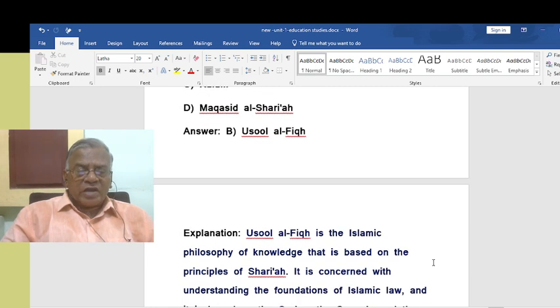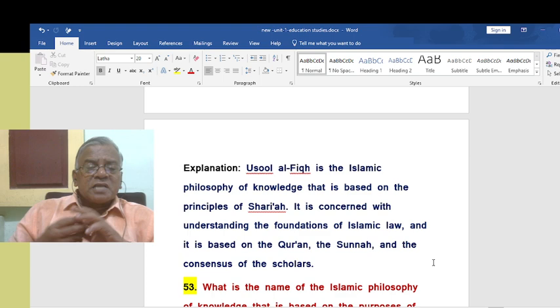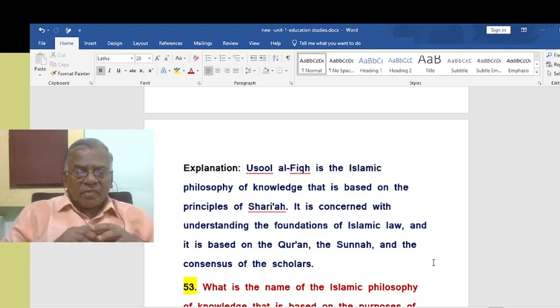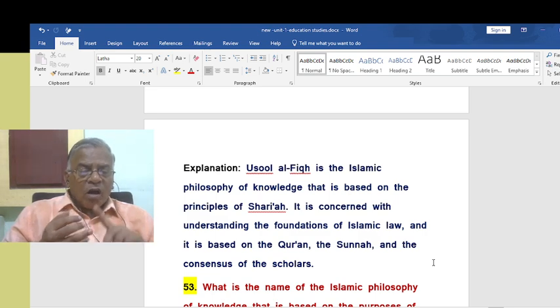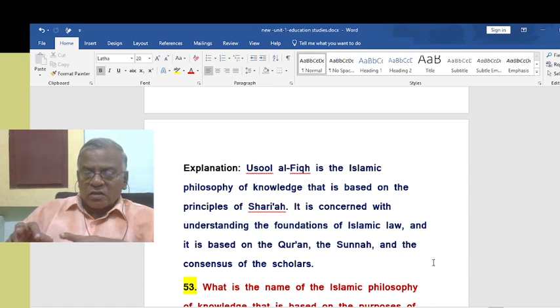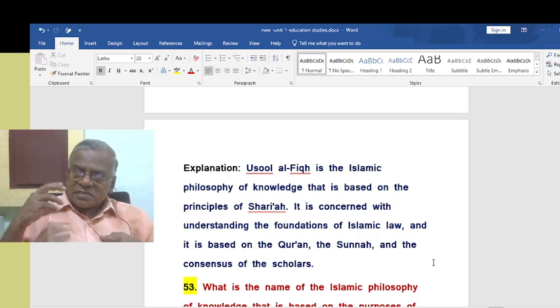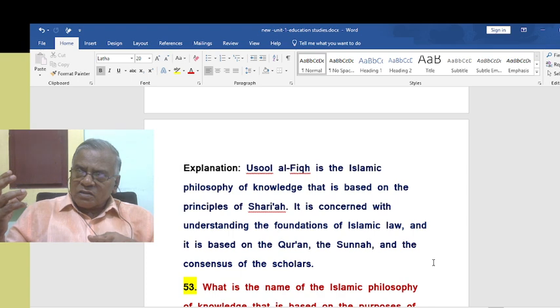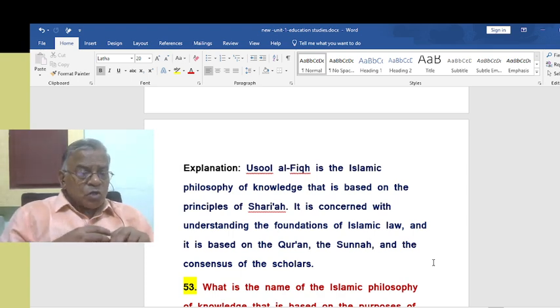That is Usul al-Fiqh. Usul al-Fiqh is the Islamic philosophy of knowledge that is based on the principles of Sharia. It is concerned with understanding the foundations of Islamic law, and it is based on the Quran, the Sunnah, and the consensus of the scholars. So now we can understand the Sharia laws come from the Quran, the Sunnah, the words from Allah Himself, and the consensus of the scholars.